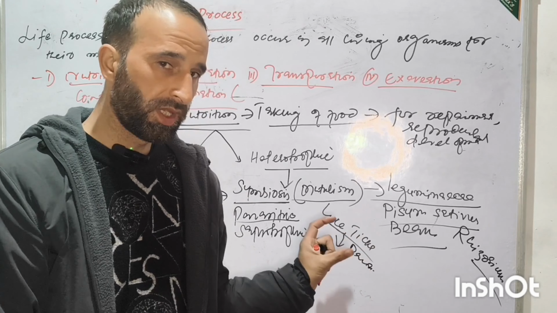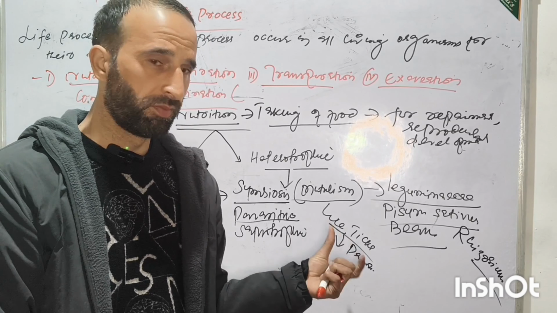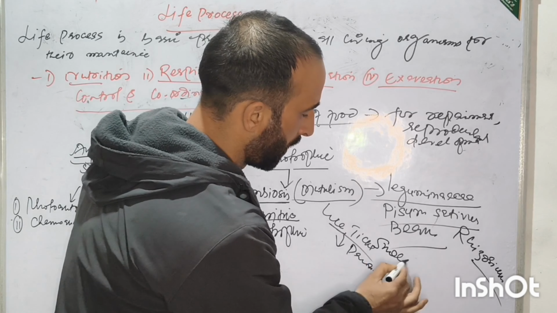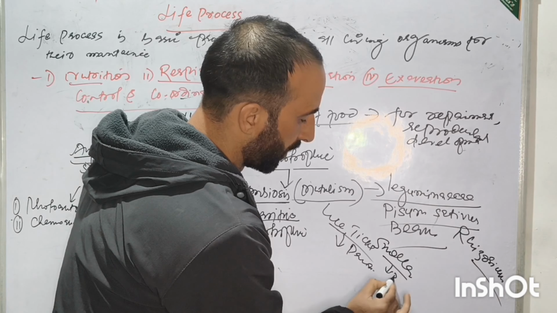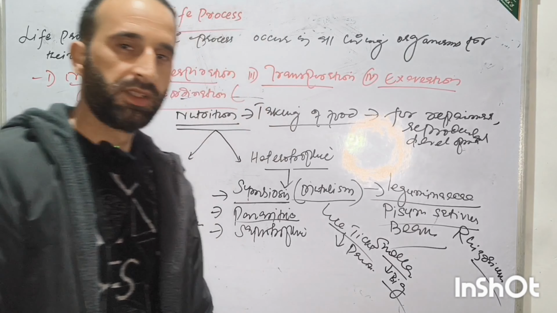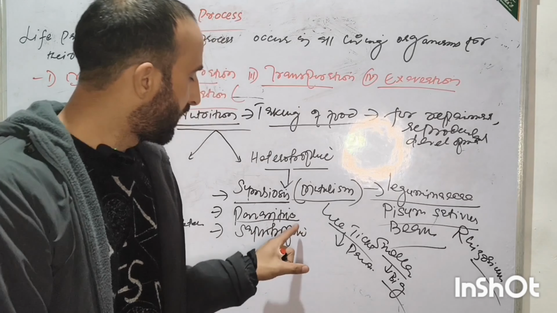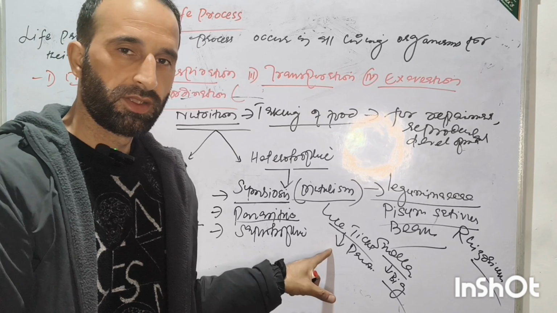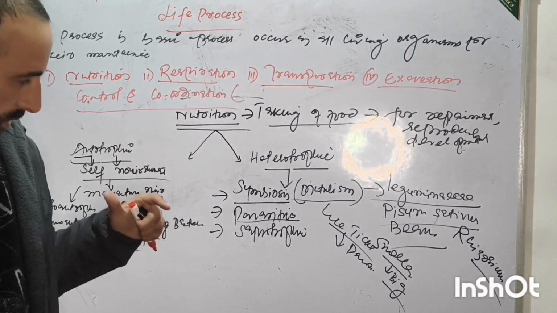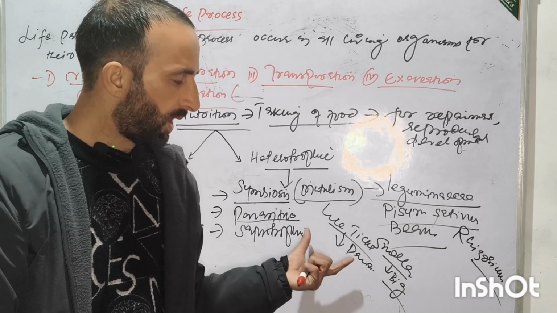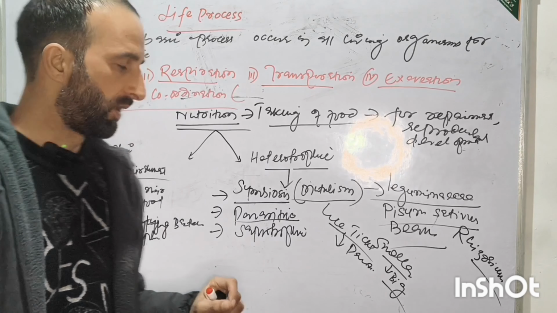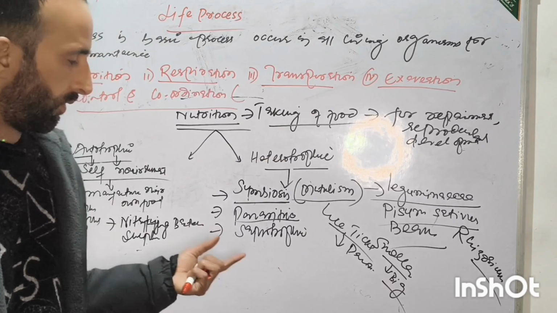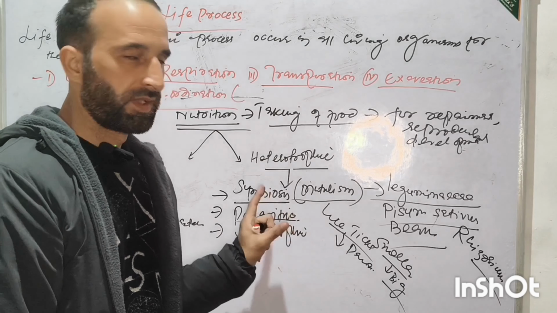So a parasite and host relationship occurs. The parasite is smaller and the host is bigger, larger. There are two types of parasites: ectoparasites, which live outside the body of the organism, and endoparasites, which live inside the body, such as roundworm and tapeworm. This is known as the parasitic mode of nutrition.